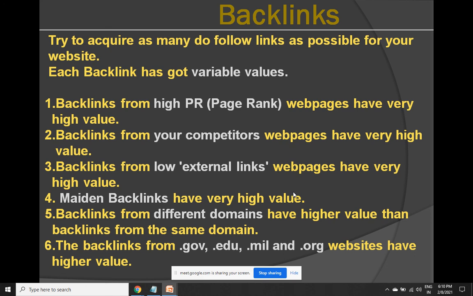Backlinks from different domains will have higher value than backlinks from the same domain. A while back I told you, in Blogger I can print n number of pages and then acquire the backlink from the common area with least effort. So I'll be able to acquire plenty of backlinks. But the number may be plenty, but there is no link juice in it.